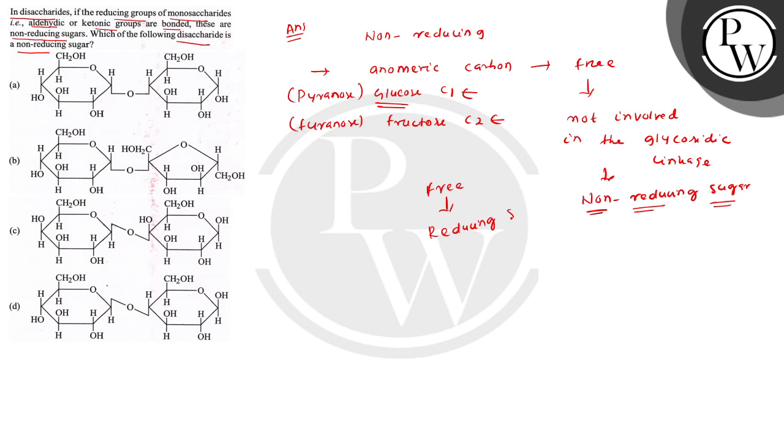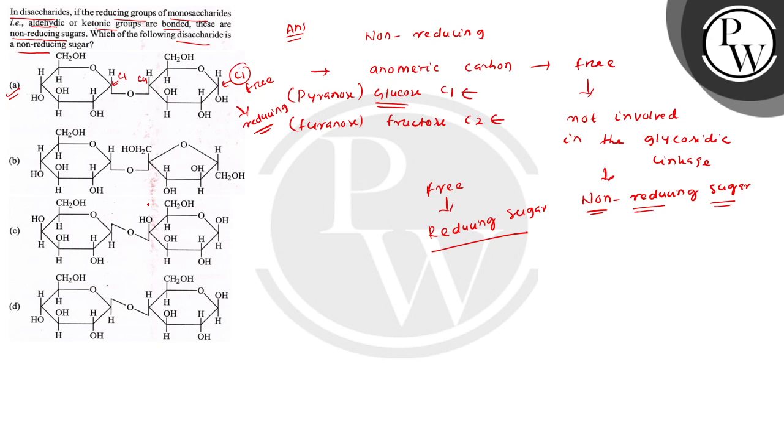ठीक है बच्चों, so based on this we will find out. In the first structure, this is the anomeric carbon, both are pyranose rings, this is C1 and this is C4. यहाँ पे आपका C1 carbon, that is the anomeric carbon, is free, तो बच्चों ये क्या हो जाएगा, this is reducing.